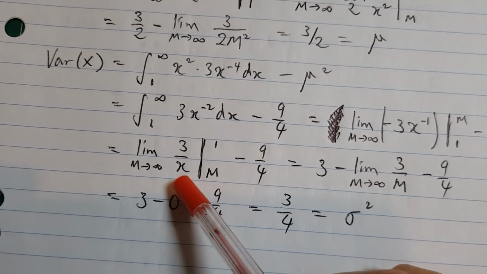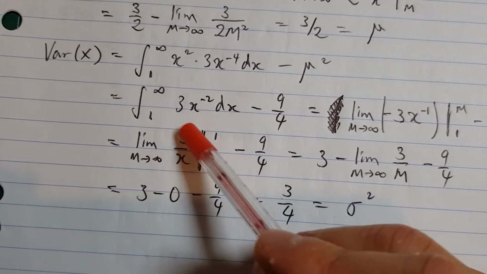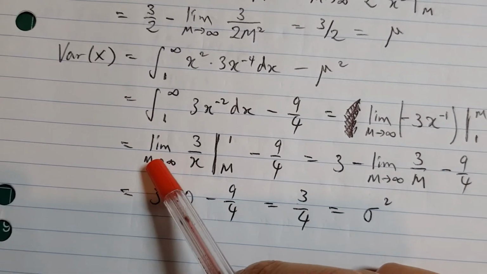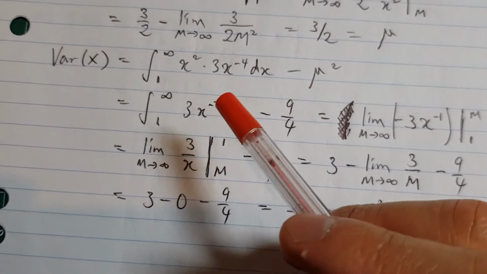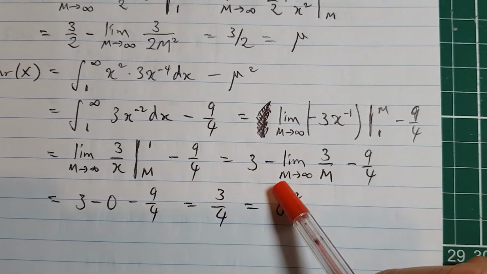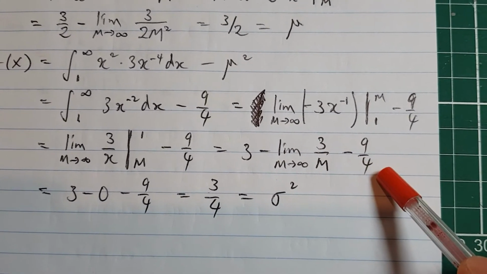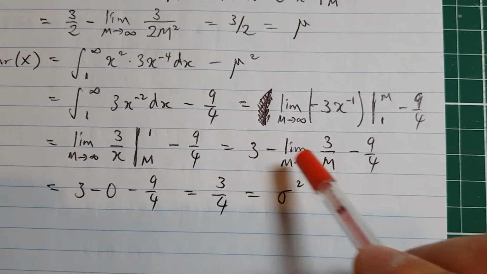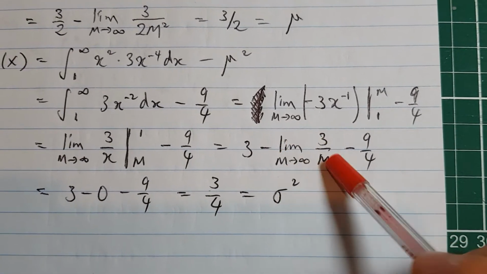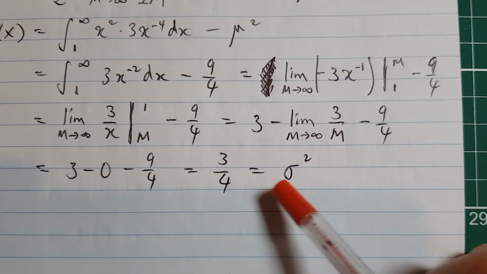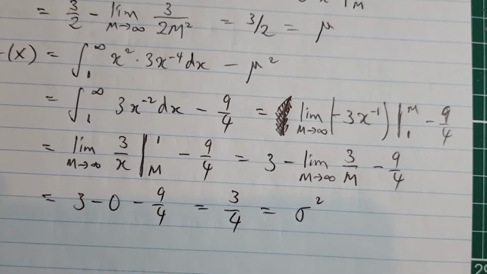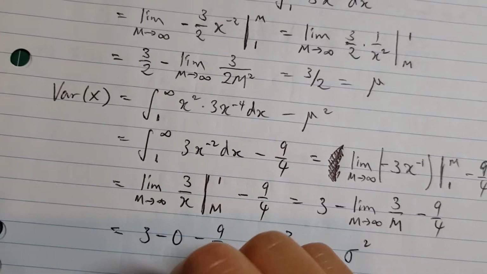And if you put m there, as m gets bigger and bigger, 3 on m is basically 0. So individual limits exist, therefore the limit of the sum is the same as the sum of the limits. So using that argument again, you're going to get 3 minus the limit of 3 on m, take away 9 on 4. So these first two terms come from that evaluation, okay? And take away 9 on 4. That limit becomes 0, so 3 on 4 is the variance, which is sigma squared. So if you now take the positive square root, that becomes the standard deviation, okay?